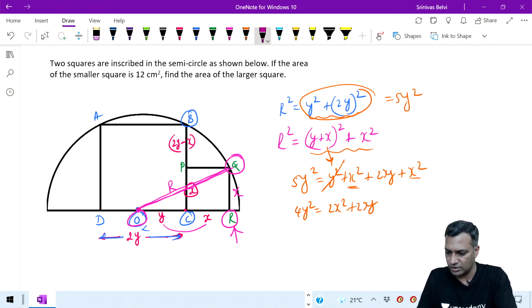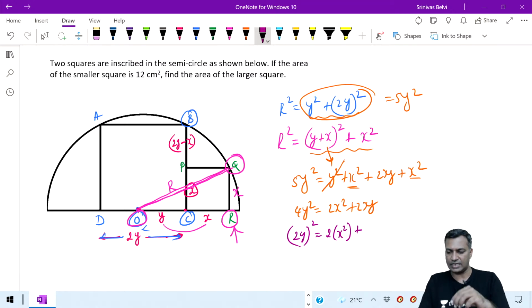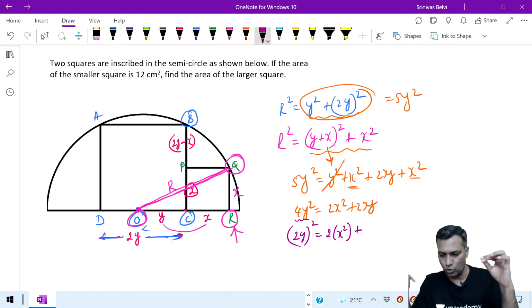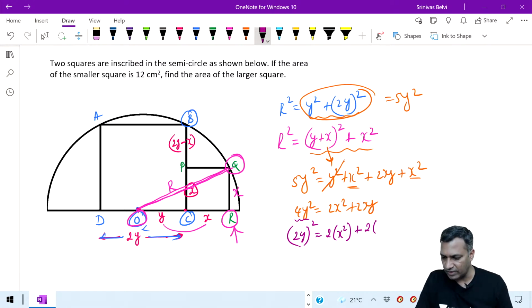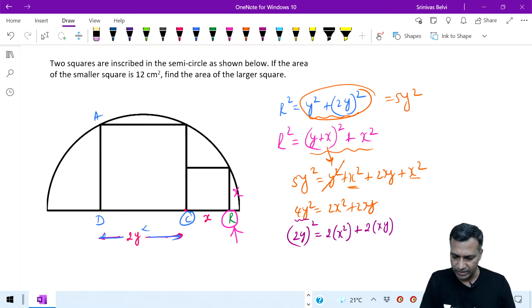Then you simplify. I can write this 4y square as (2y) whole square, which is also equal to 2 times x square plus 2 times x into y. Let's understand this. Where are these dimensions? Listen to me very carefully. What is (2y) whole square, my friends?